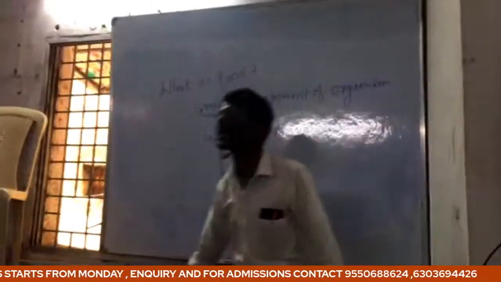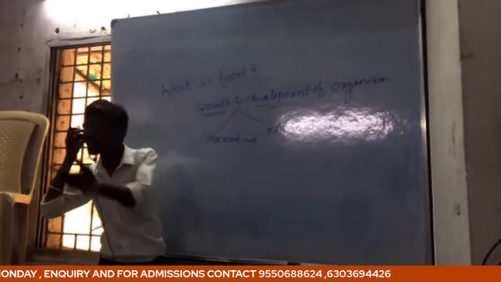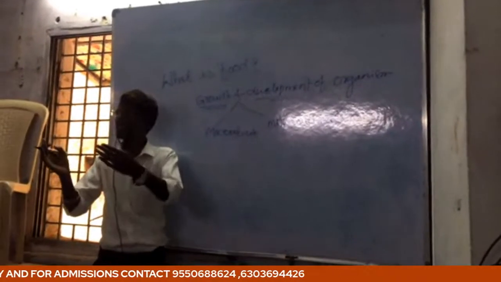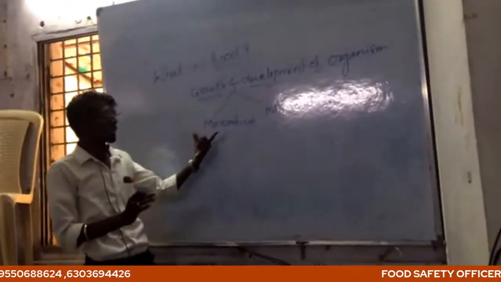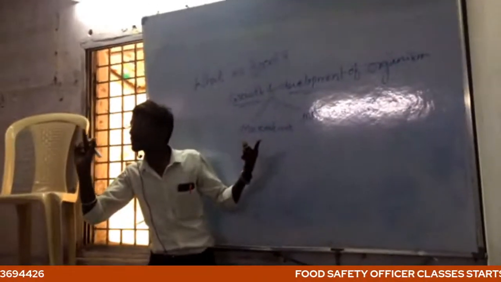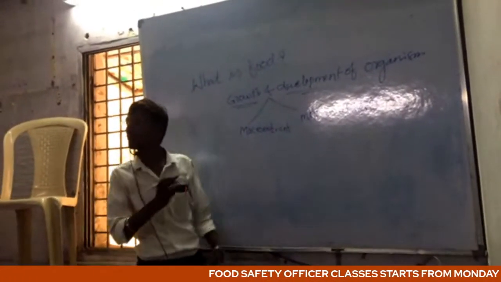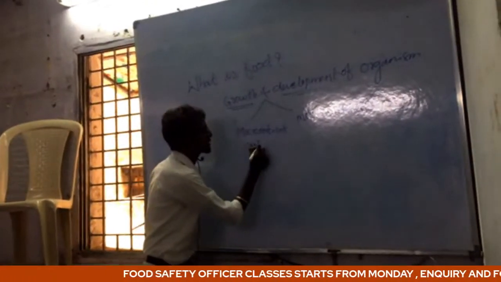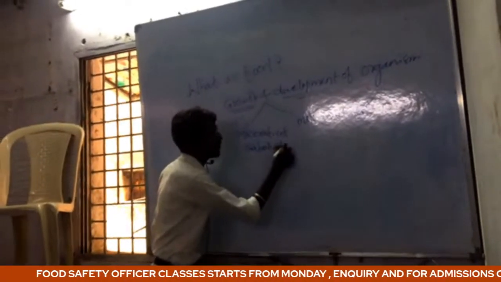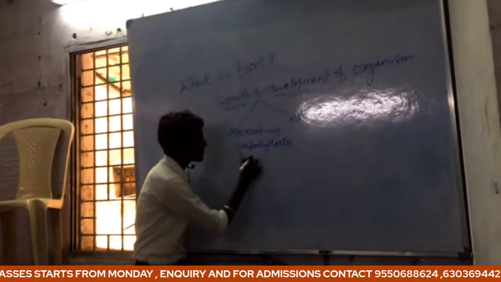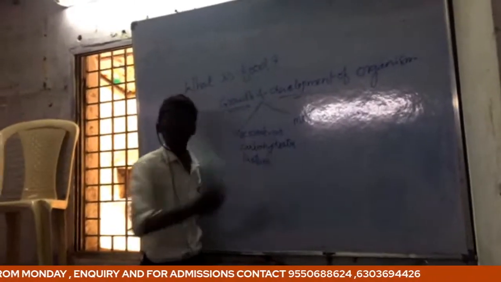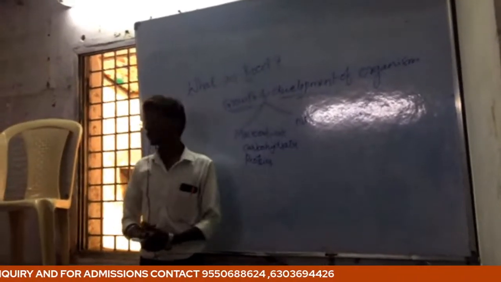So what are the macronutrients? We take daily food like rice, chapati and so on. Mainly carbohydrates and proteins come under macronutrients.